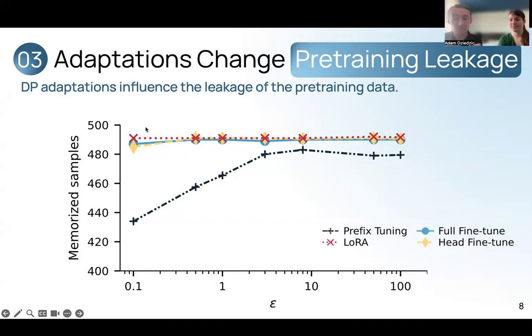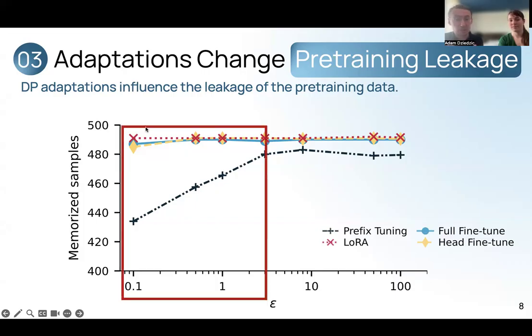We find that adaptation method influences this extractability. Here, we show in the red box that prefix tuning reduces the number of extractable memorized samples the most for the pre-training set. And this is especially visible for strong privacy settings, so for the low epsilon values. The other methods preserve much more of the initial pre-training extractability. Overall, this shows that privacy should be analyzed over the whole pipeline of pre-training and adaptations for foundation models.